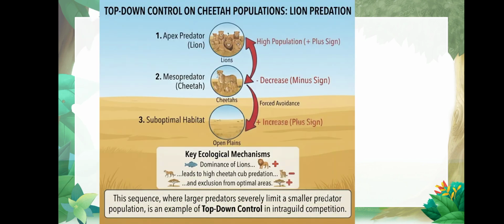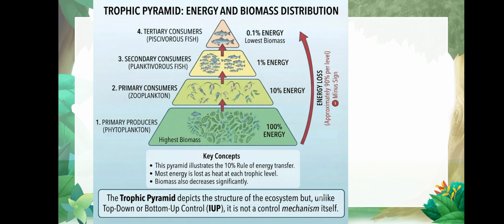Okay, and again you can see in this cheetah production, top down control on the cheetah population. If the apex predator is high, then it will lead to a decrease in the cheetah population, isn't it? Because they will hunt down every cheetah and will not let it hunt in their region, isn't it? So this is also an example of top down control.